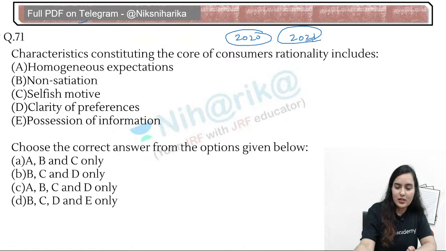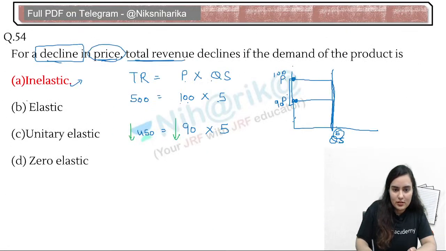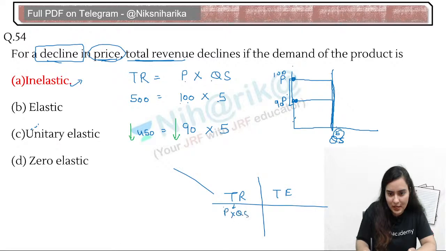Whether we are considering the total revenue or the total expenditure, both will have the same diagram, same relation. Why? Because total revenue is equal to price into quantity supply and total expenditure is equal to price into quantity demand. Remember?